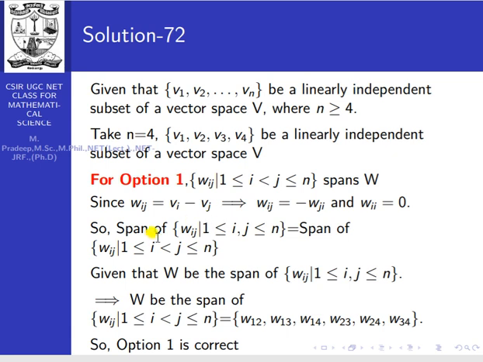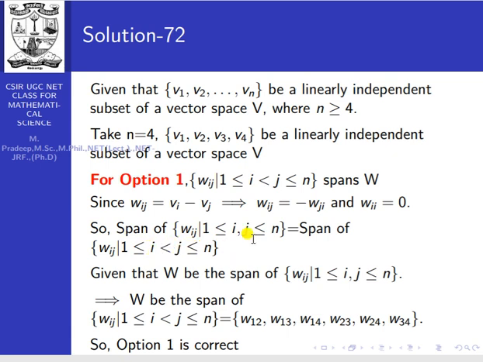These are elements of this set. But what are the elements of the set with i less than j? They start from W12, W13, W14, W23, W24, W34. Only 6 elements for this one.